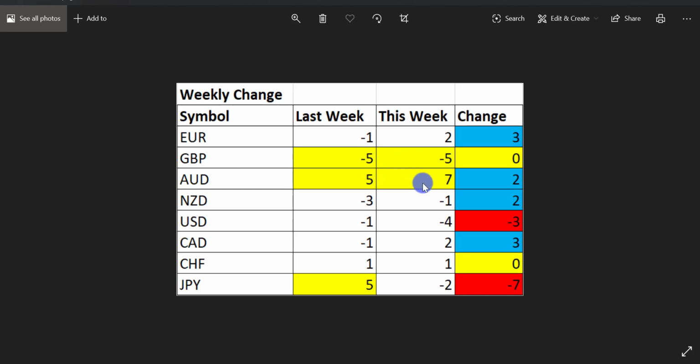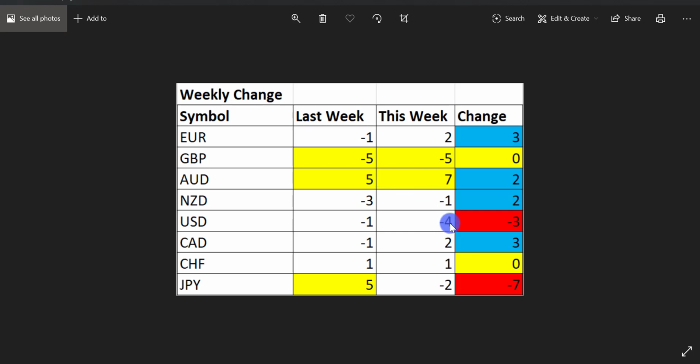Aussie as well continued its strength. Last week we actually saw a little bit of weakness come back into the Australian dollar. That didn't continue into this week. We've seen a little bit of a boost to the upside. However, it's now back at +7, showing that it's extremely strong, but again, it could also reverse. So for me, pound Aussie could be one of those currencies that really does hit a reversal this week. So I'm going to take a little look at that if price is at a key level.